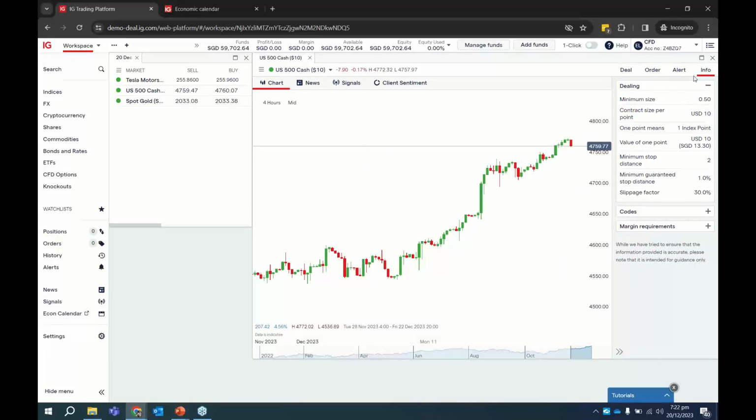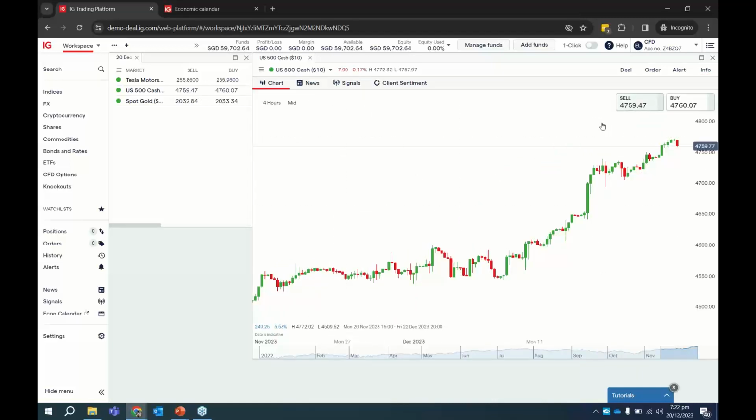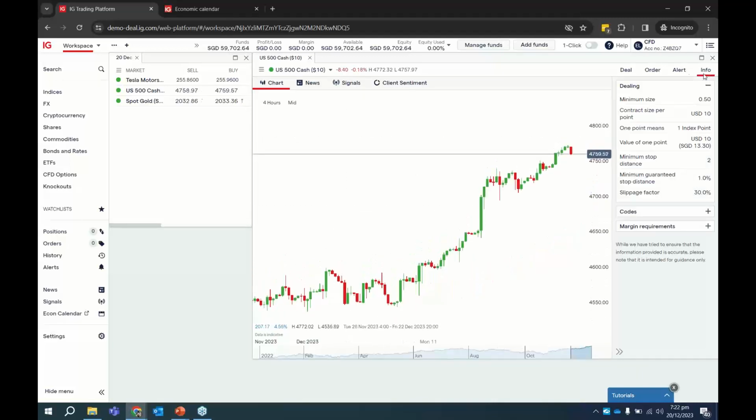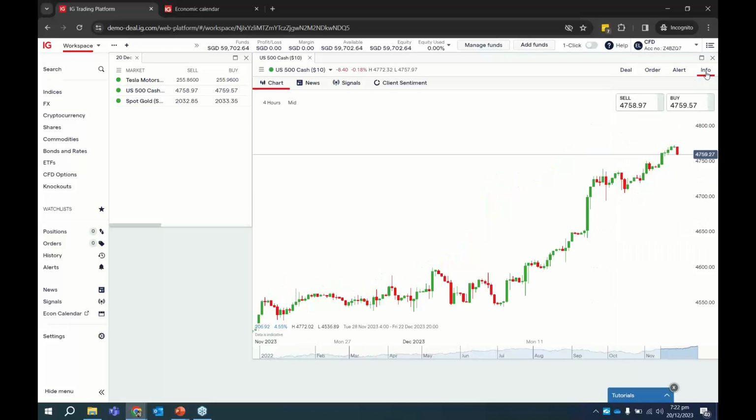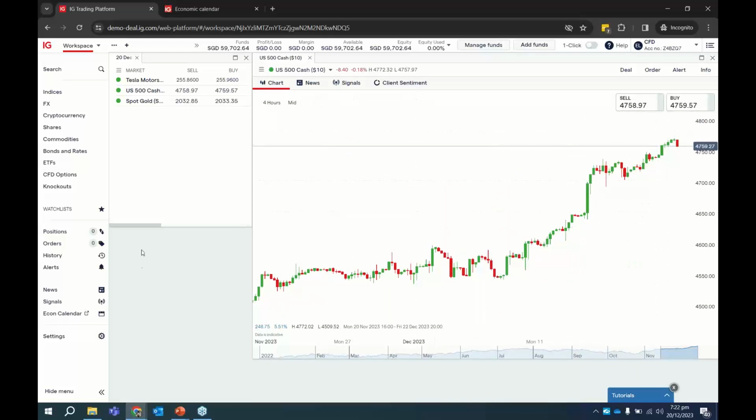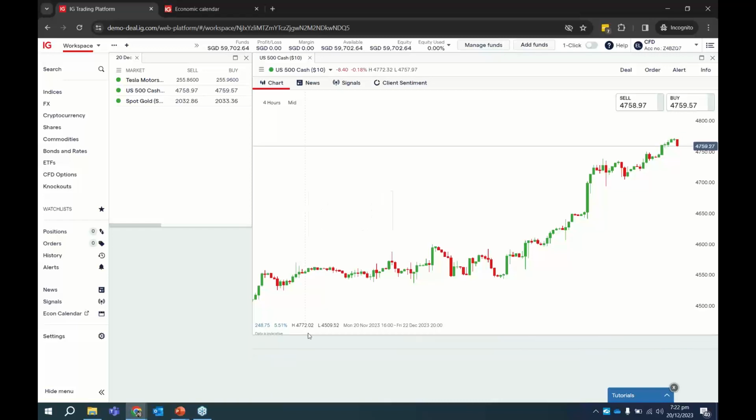If you don't want to see this information, just click on the info again. If you want to see, just click on the info. So this thing will pop in and out. So if you just want to look at the price action, you just want to look at the chart as a whole in this window, you can actually just click on this and look at the chart in totality. And for me, I like to align these two together, something like that.